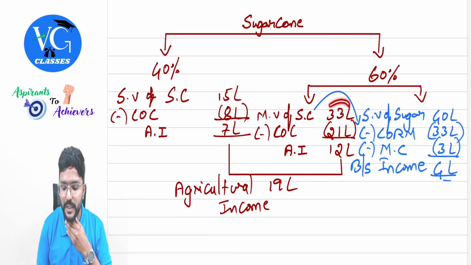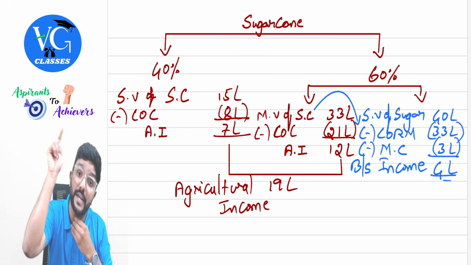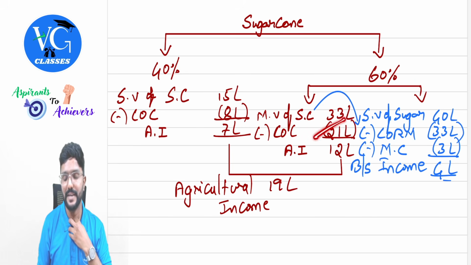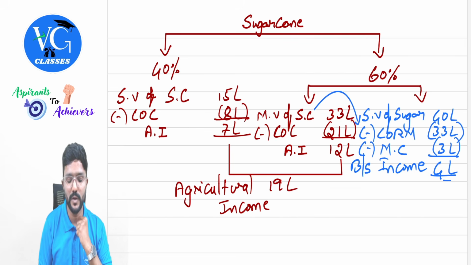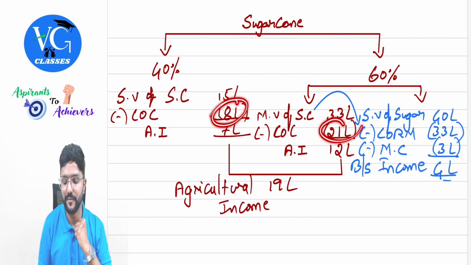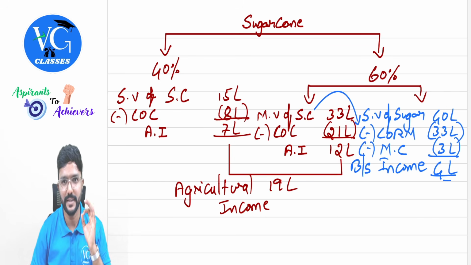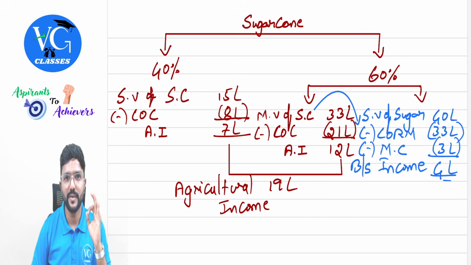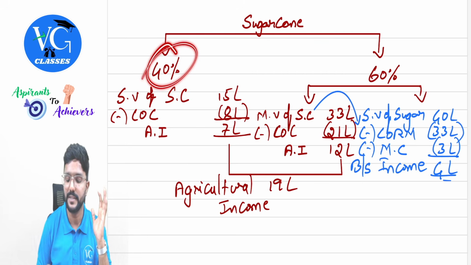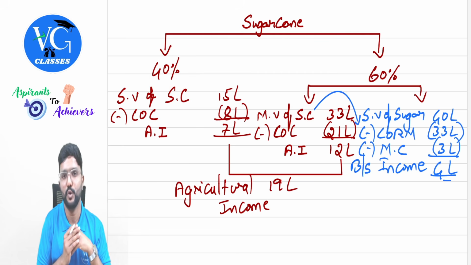The market value of that sugarcane, which is 60%, is 33 lakh. And the cost of cultivation of that 60% is 21 lakh. So if I ask you, what is the total cost of cultivation? It is 8 plus 21, 29 lakh. Is that clear? Yes. So here we get agriculture income of 12 lakh. So the total agricultural income will be 7 plus 12, which is 19 lakh. Is that clear? The difference here is the cost of cultivation is given separately for 40% and 60%. They are not given as a total.